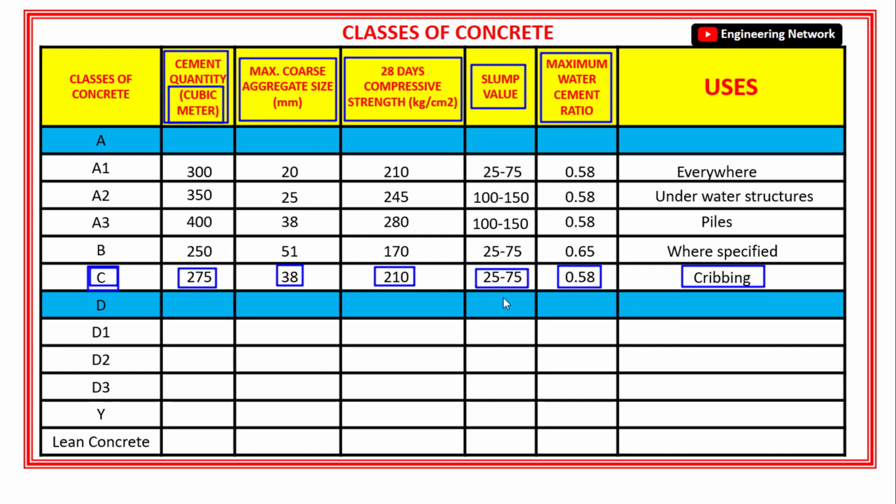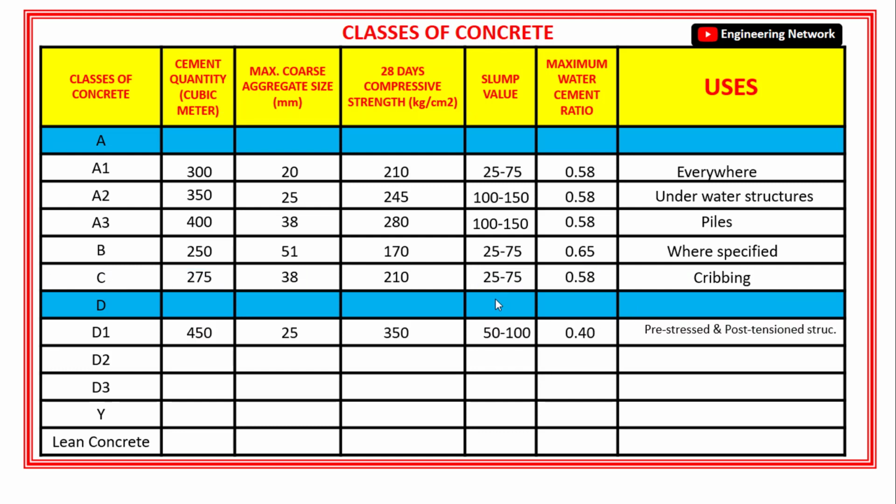Next is the class D concrete. Now, class D concrete is further classified into 3 more classes, which is class D1, class D2, class D3 concrete. The minimum cement content, or the minimum amount of cement required in 1 cubic meter of class D1 concrete, is 450 kg. The maximum size of coarse aggregate for class D1 concrete is 25 mm.